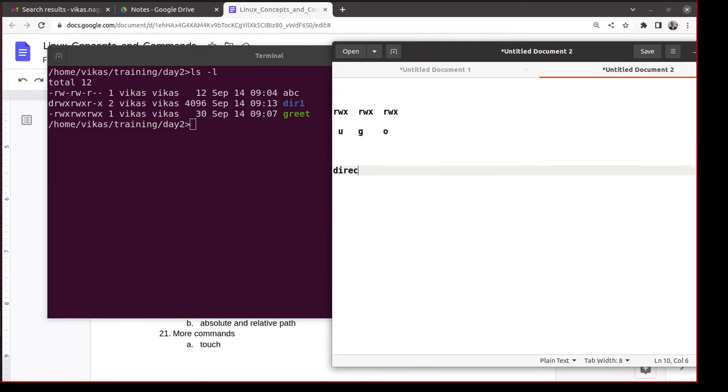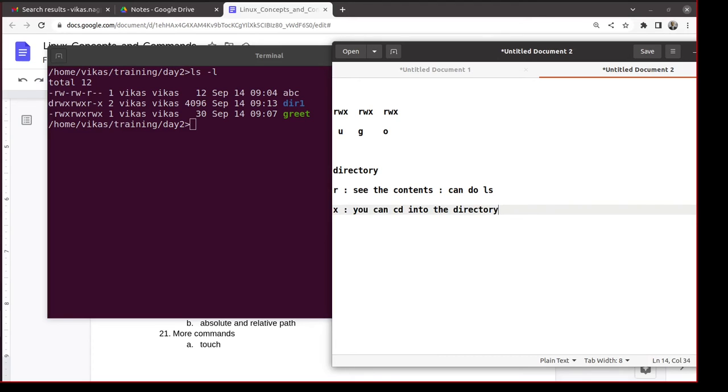For a directory, read means that you can see the contents. And what is the content of a directory? The content of a directory is the files within it. So read means that you can do ls. Execute means that you can cd into the directory. Otherwise, a directory is not a process or a program.